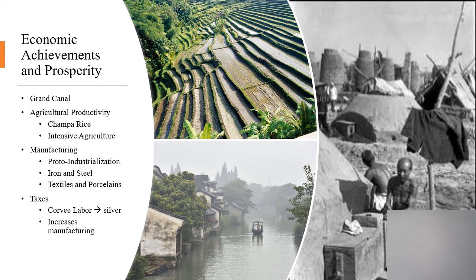Secondly, if the conditions were right, and in a lot of southern China where the Song dynasty is centered, the conditions are right, you could double crop. Farmers could plant and harvest twice a year, or sometimes even more if they were really good and skilled, and weather conditions worked out just right.